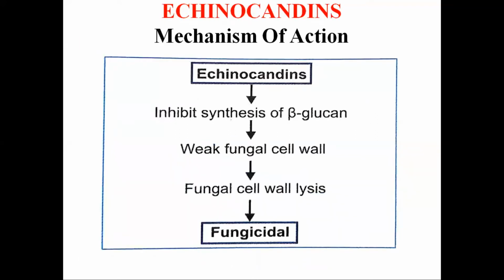Then we see the mechanism of action of the echinocandins. The echinocandins have a mechanism of action which is different from other antifungal drugs. It inhibits the synthesis of beta glucan, which we know is an important unique component of the fungal cell wall. It causes weakening of the cell wall by caspofungin, which leads to osmotic susceptibility of the fungal cell, and this leads to cell wall lysis, cell death, and the fungicidal action of caspofungin.